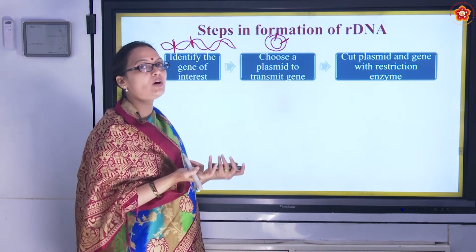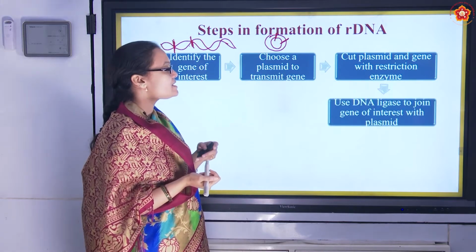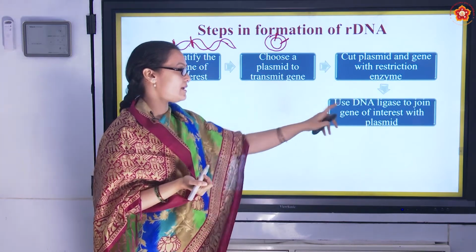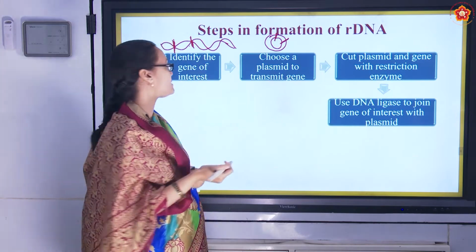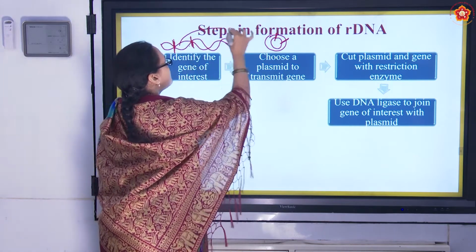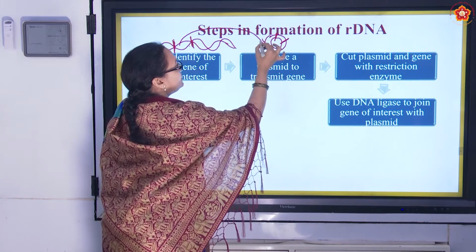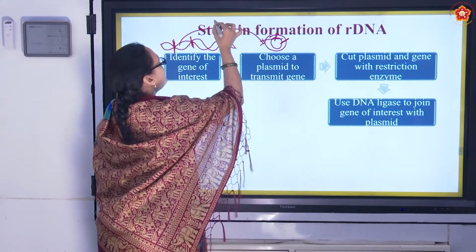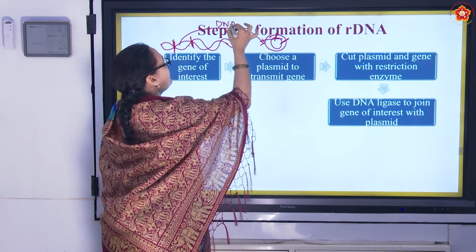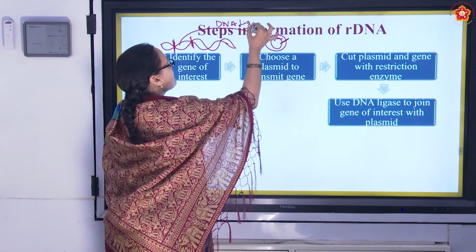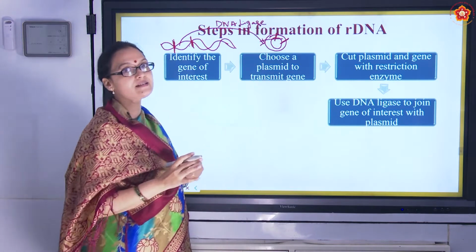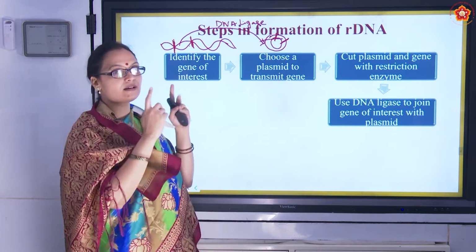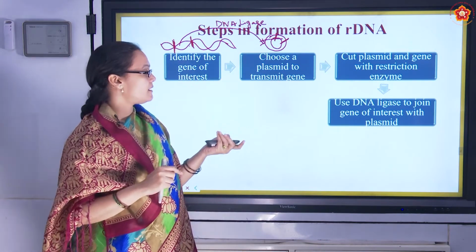Because it's a molecular scissor. Next, we use DNA ligase to join the gene into the plasmid. So this gene is glued here into this site by using DNA ligase. We used DNA ligase and we glued the cut DNA into the plasmid.